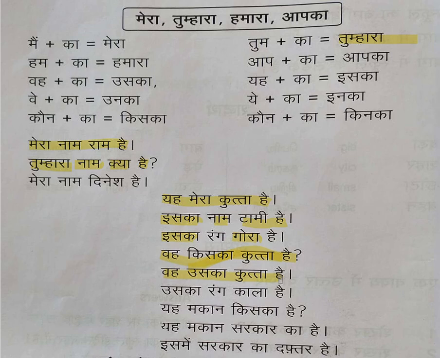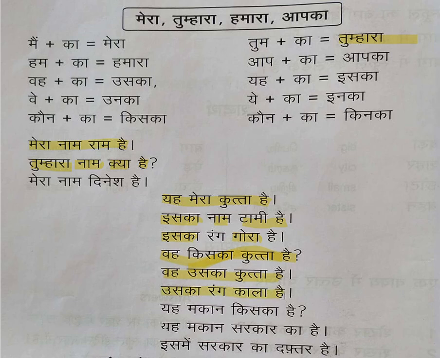Again इसका, उसका, all this refers either to his if it's a masculine gender, or her if it's a feminine gender, and if it's an object, then we'll say it in this way. So like वह उसका कुत्ता है, that dog belongs to her, that dog belongs to him. So his or her. Then उसका रंग काला है.